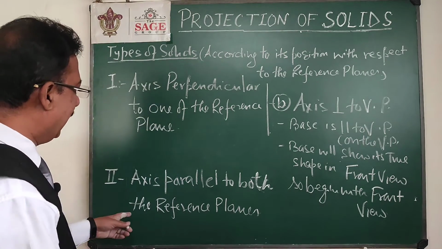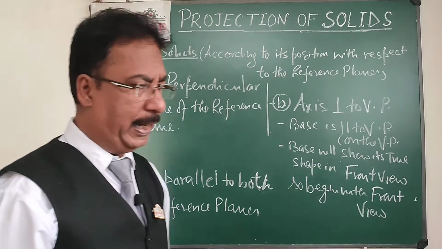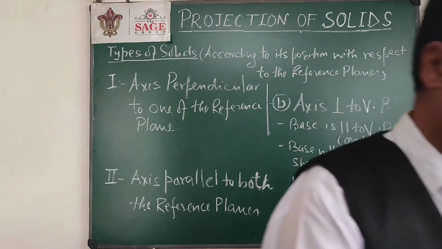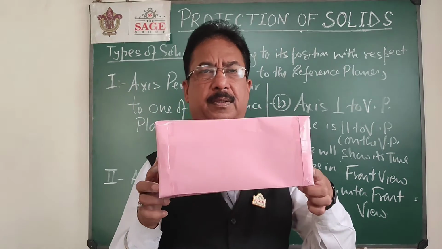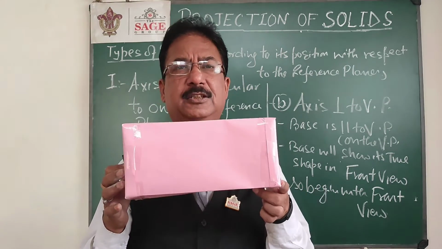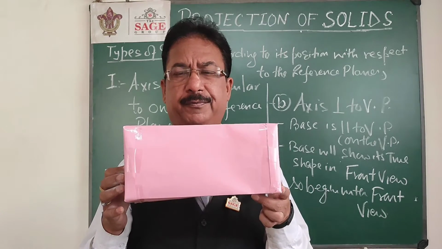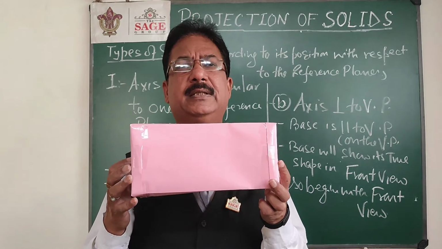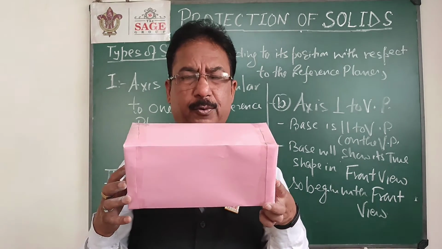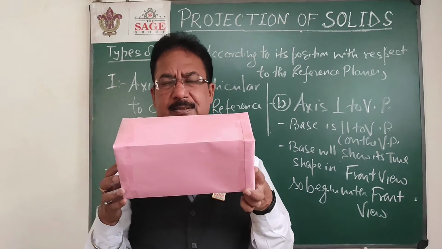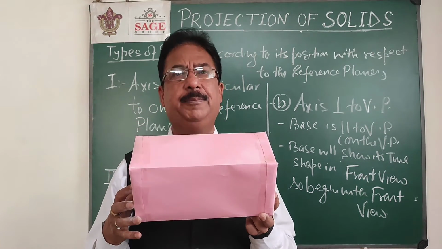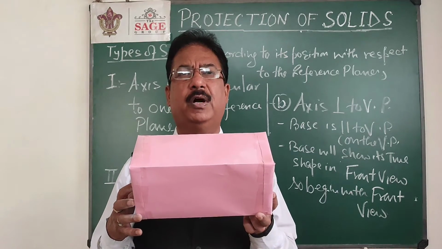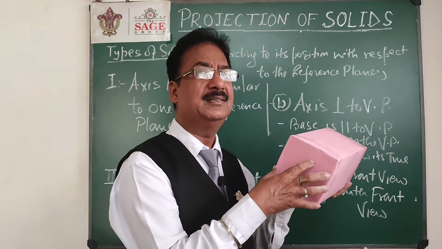Another case, that will be axis parallel to both the reference plane. Axis parallel to both the reference plane will be a case if I hold this prism like this. Now axis is parallel to both. Now in front view this will look like a rectangle, top view is also a rectangle. Maybe in this position you can say that I can draw front view or top view, but if I rotate it like this, now look at this solid, its axis is still parallel to both the plane, but you cannot draw its front view or top view. So what we have to do, we have to draw its side view first.